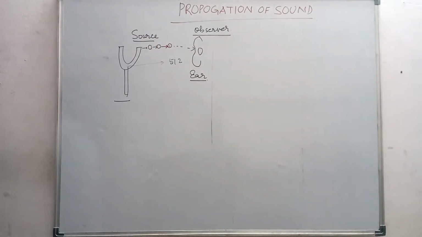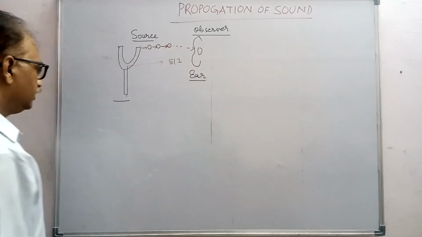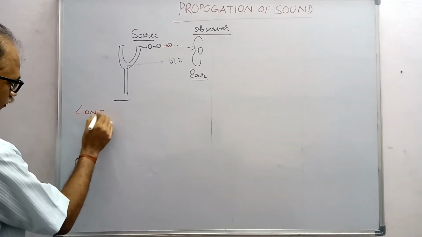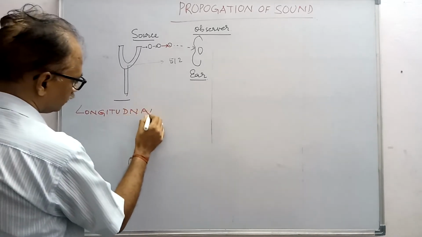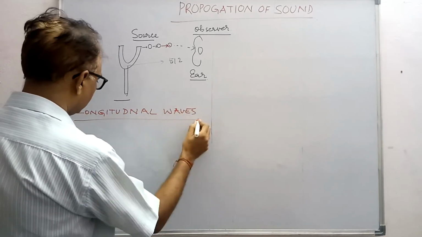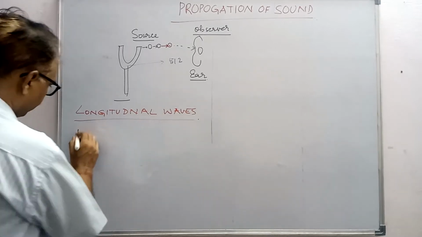Now the waves, because of which the sound from the source reaches the observer, are called longitudinal waves. There is one more wave that is called a transverse wave. So the waves are longitudinal waves and transverse waves. The second type of wave is the transverse wave.